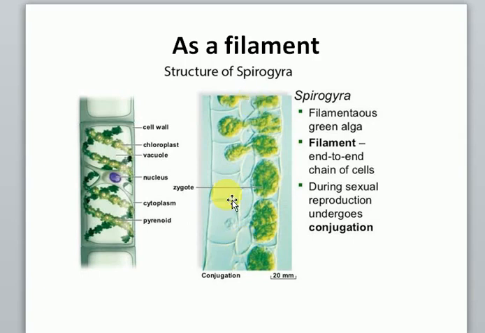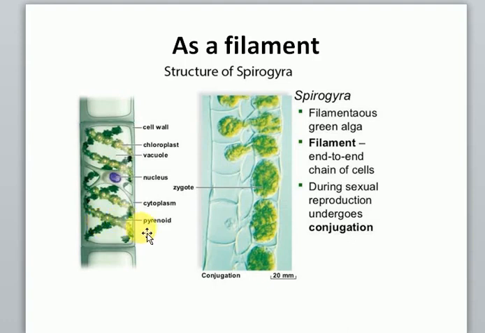What we are seeing is actually conjugation taking place, that sexual reproduction in Spirogyra. So this is a Spirogyra, just one. It's another one here, another one here. So they exist as what? A filament. So this is a cell on its own, but because they form a straight chain, we call it a filament. The other organisms that also exhibit that, we'll get to see in a moment when we see the differences between filament and colony.